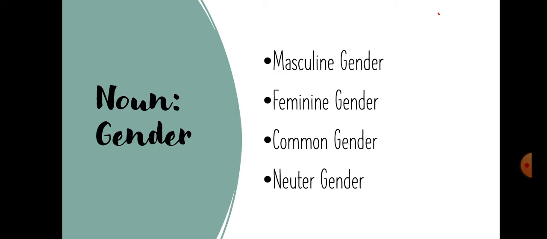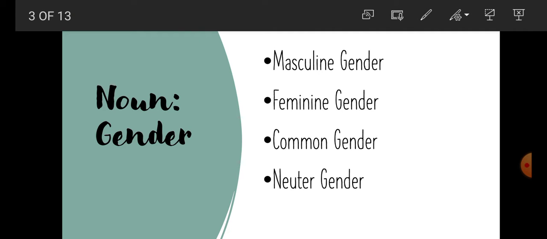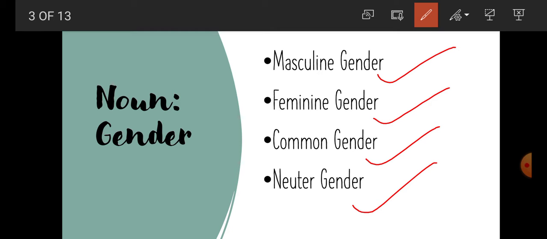So, students, how many kinds of gender are there? There are four kinds of gender. First, masculine gender. Second, feminine gender. Third, common gender. Fourth, neuter gender.